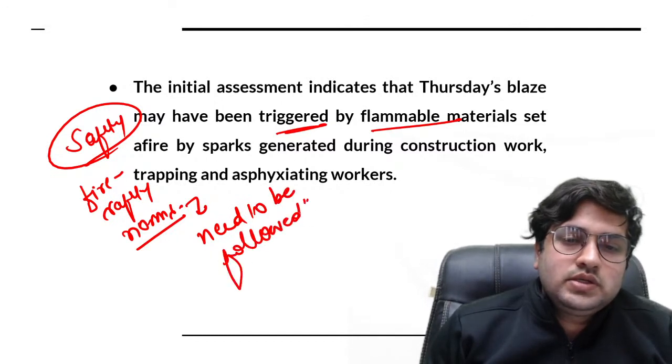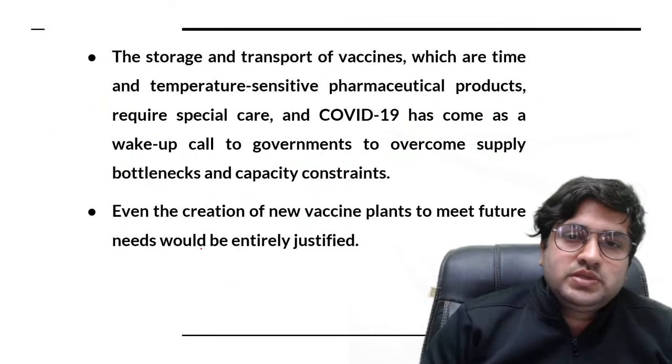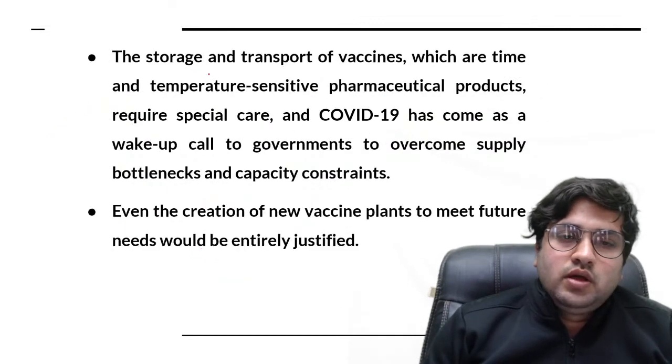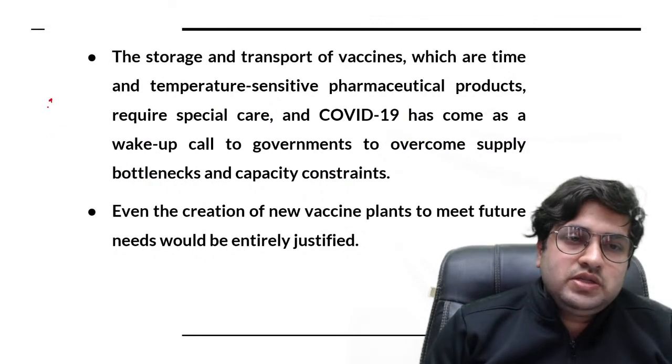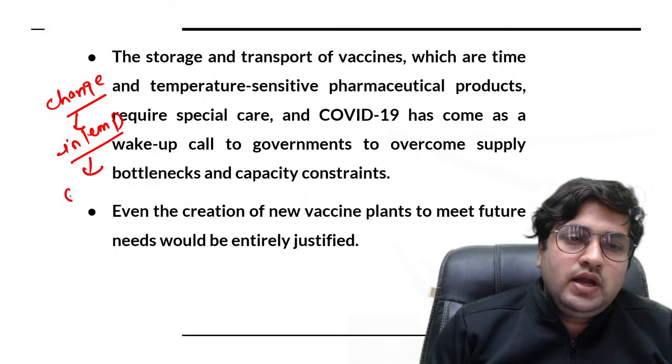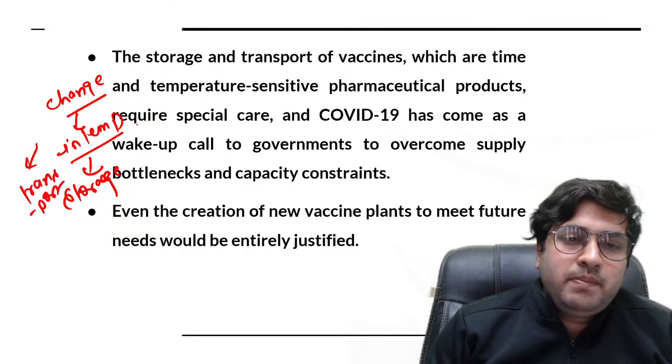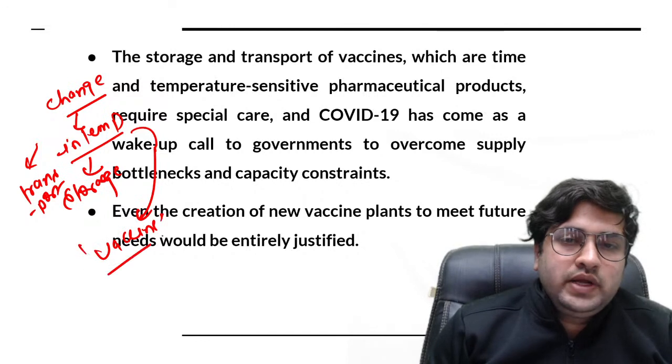Fire safety norms need to be followed, because if there is any change in temperature during storage or transportation, it can impact the vaccines, because vaccines need to be stored at a particular temperature.